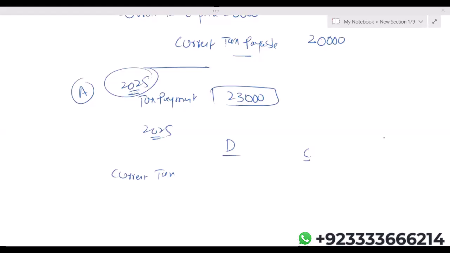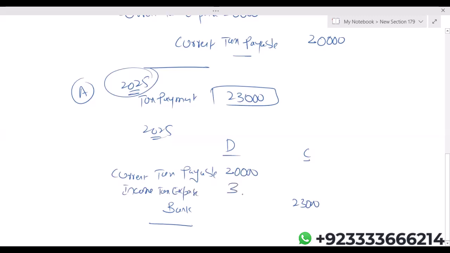Current tax payable is debited by 20. Bank credited by 23,000. Now this 3,000 is under provision, because we recognized 20 but actually we had to pay 23. Simply, your income tax expense. Logically, this 3,000 is under provision.